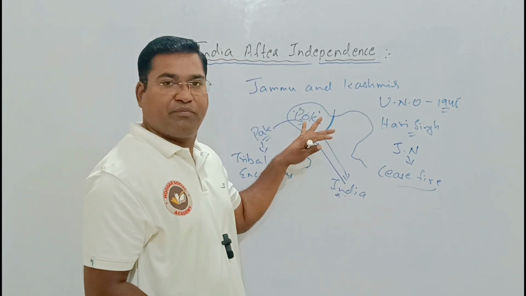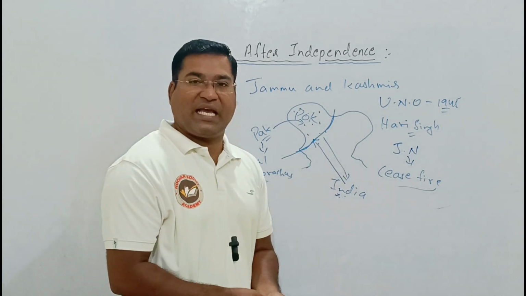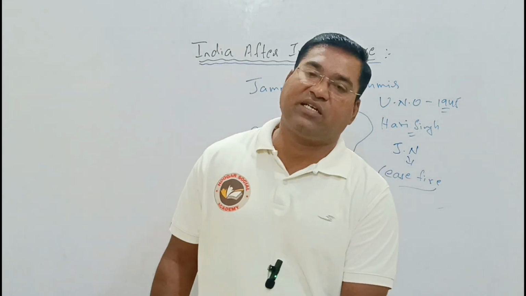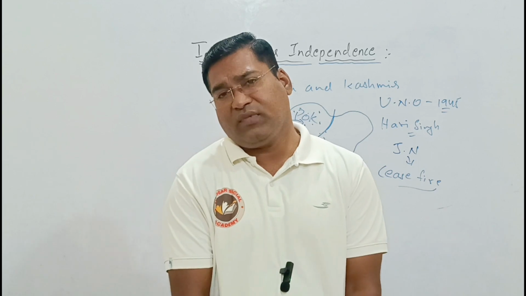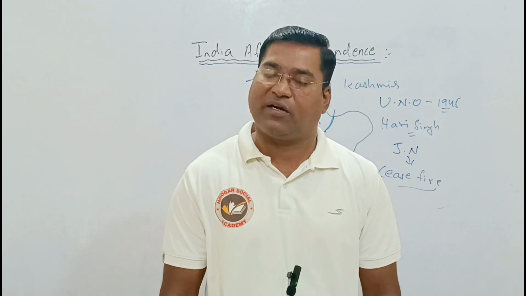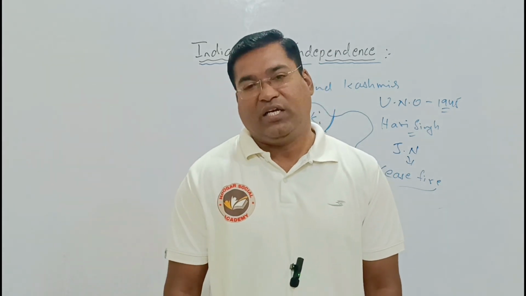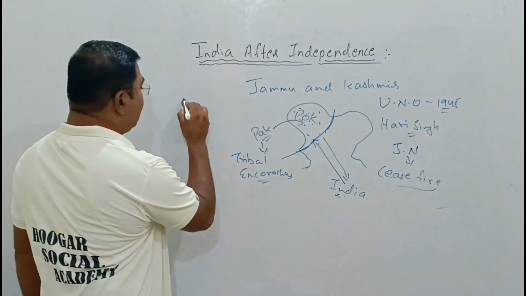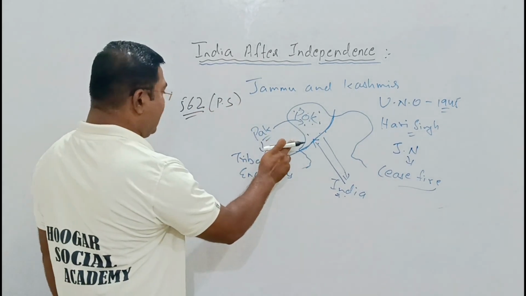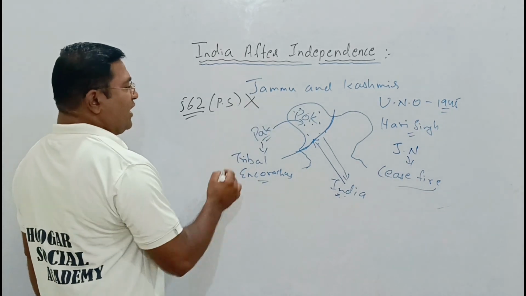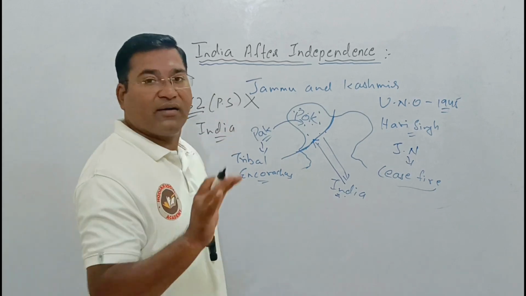Now, in this way, Hari Singh agreed to give his territory called Jammu and Kashmir into the hands of the Indians, and Jammu and Kashmir became a part of India. In this way, 562 princely states became a part of India. Now no princely state remains; all these 562 states are equal to India.